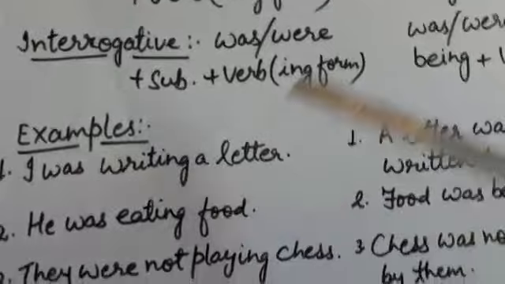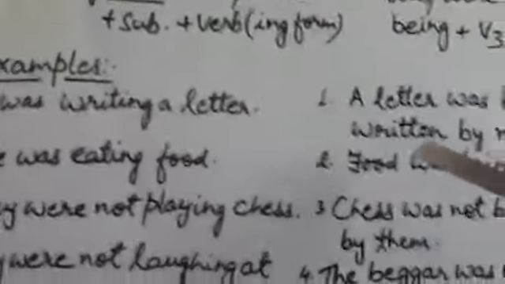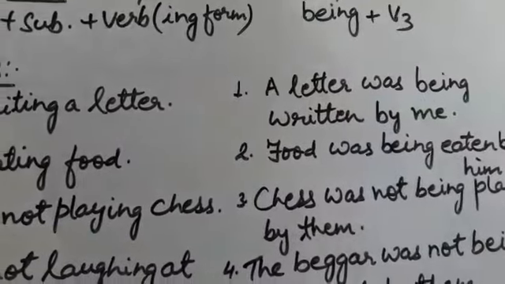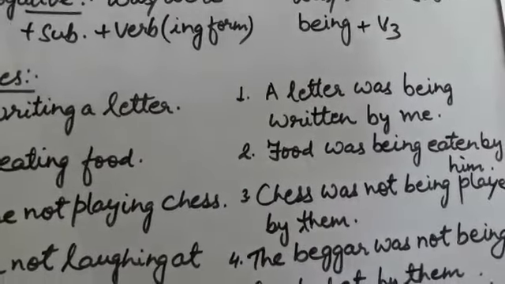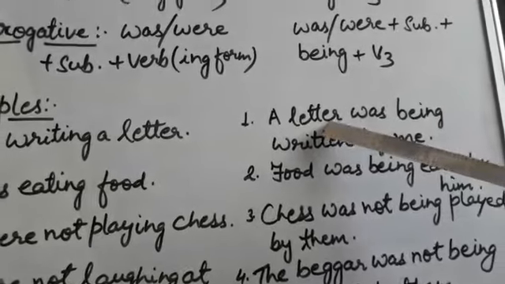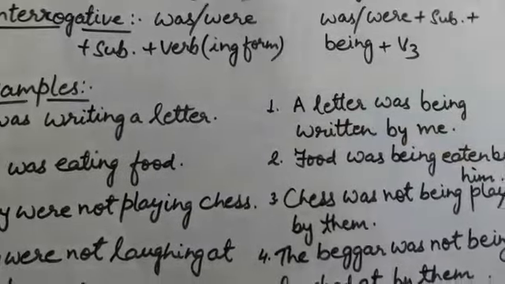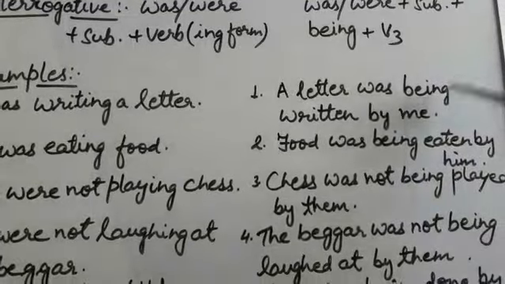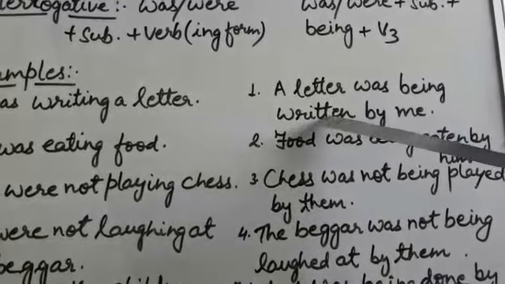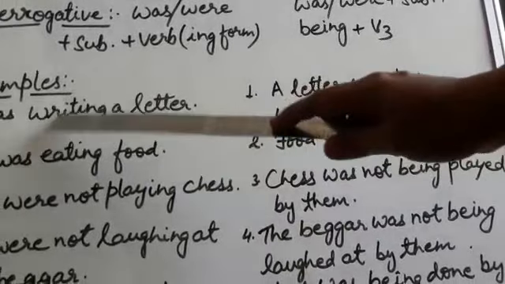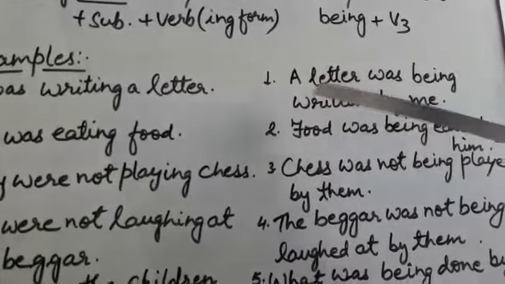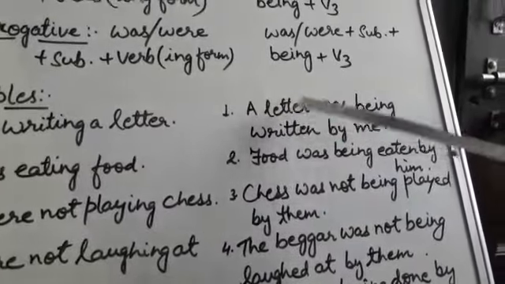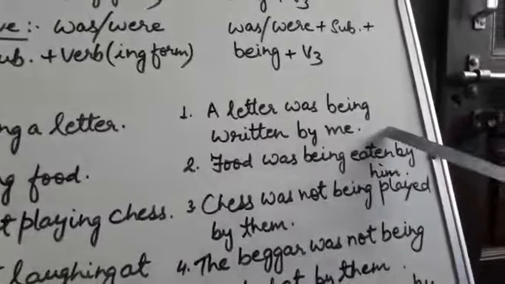When you convert this sentence into passive voice, the answer will be: a letter will be the subject here, and you have to add was or were. So a letter is in a singular form, so you will use was from here, and being you have to add, then third form of the verb. Verb here is write and third form is written, then by me. So the sentence is a letter was being written by me.